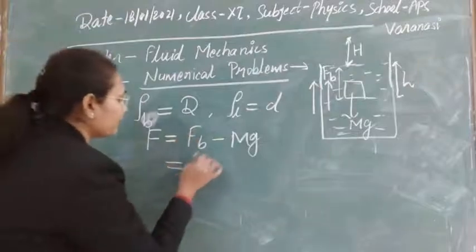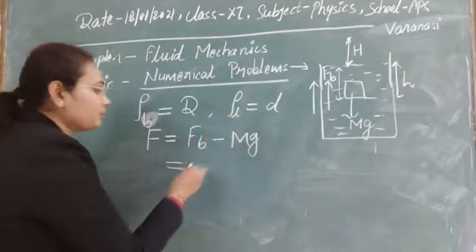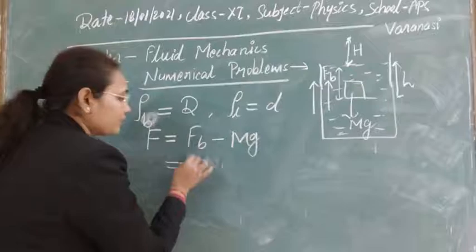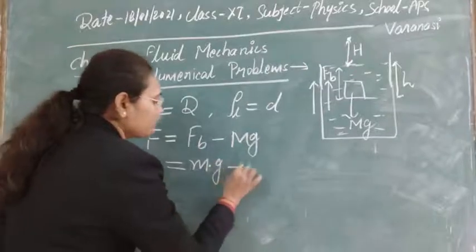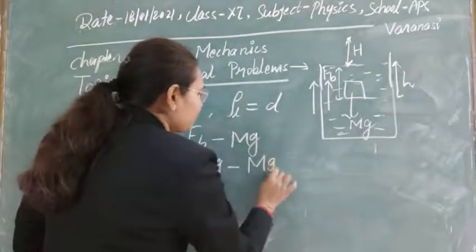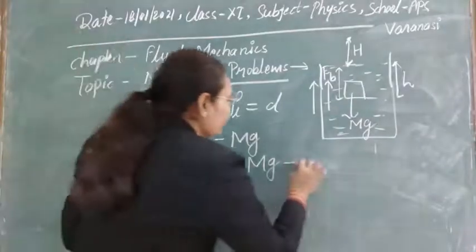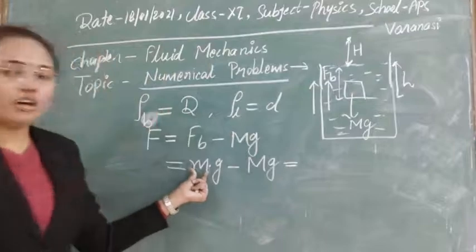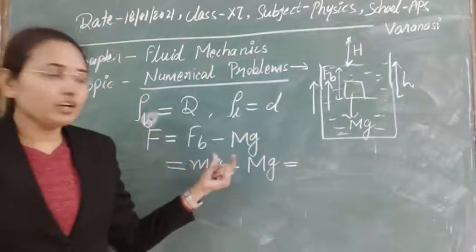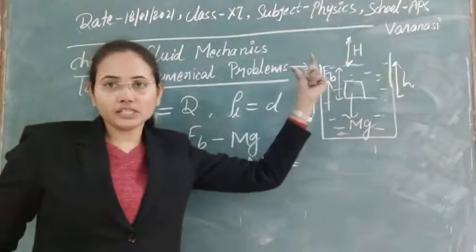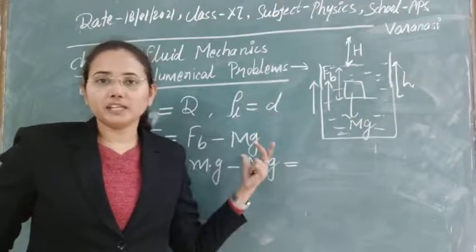To calculate it, this is Fv, the upthrust, and you know that this upthrust is the mass of the liquid displaced into g, minus the mass of the solid wooden ball into g. The mass of the liquid displaced you can write as volume into density, and obviously the same volume will be displaced from here.